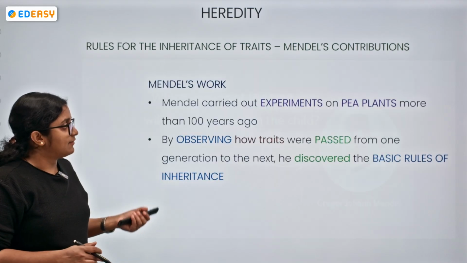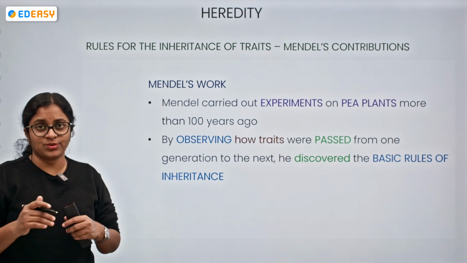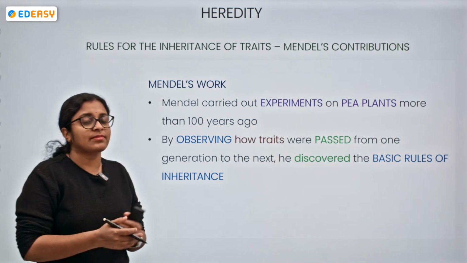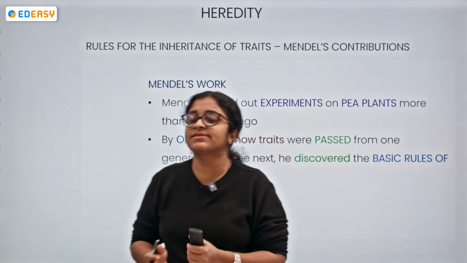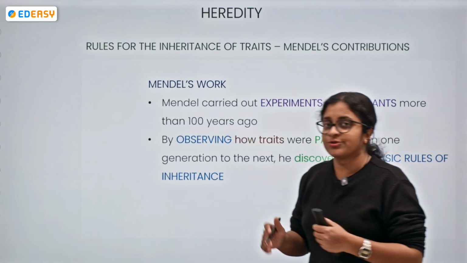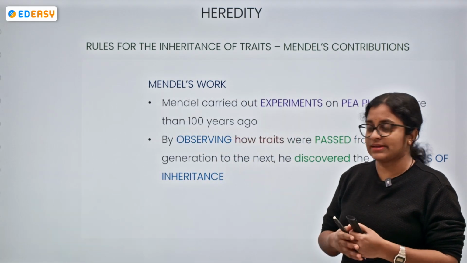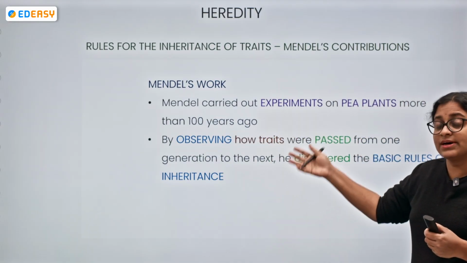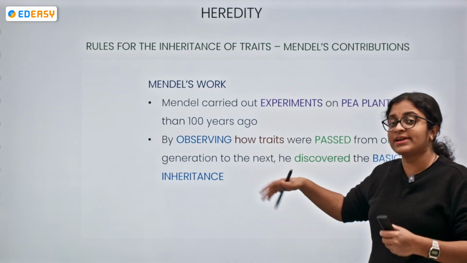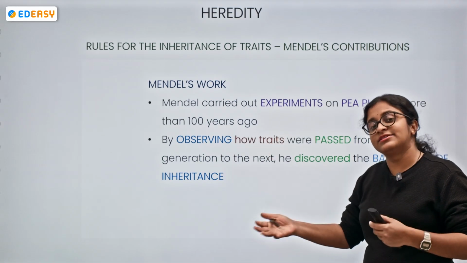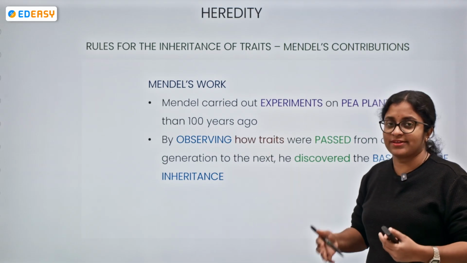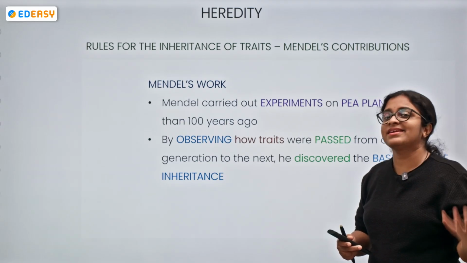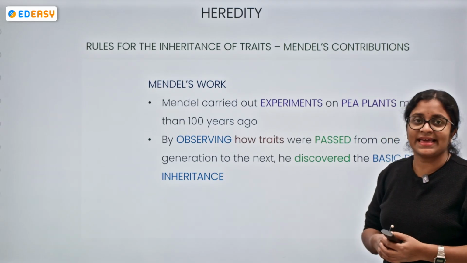So what were Mendel's contributions? The rules for inheritance of traits. What did Mendel do? Mendel carried out extensive experiments on pea plants more than 100 years ago. His work was put forward by other scientists, who also carried out extensive research on genetics, and till now, many research activities on genetics are being carried out.